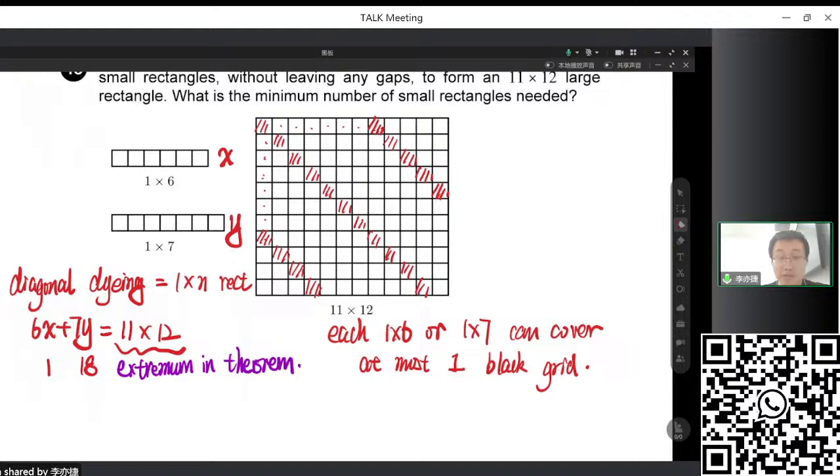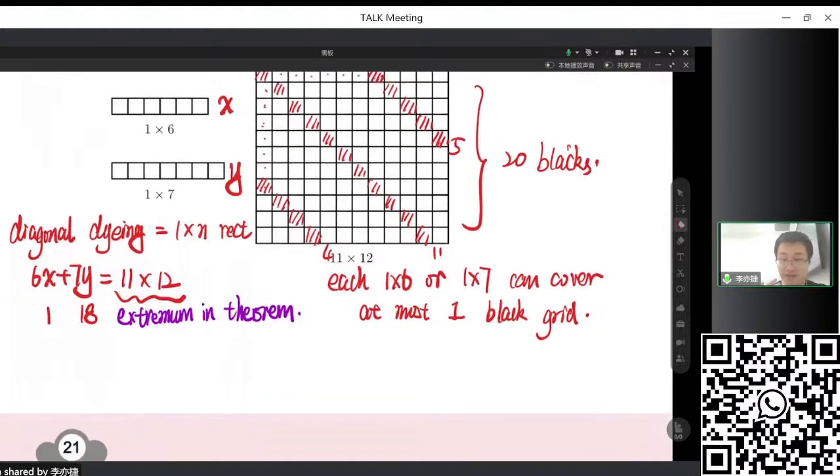You cannot use 1 times 6 or 1 times 7 to cover 2, because the distance is 7. So now the problem is how many black grids are here. We have 11, we have 5, we have 4. Totally, we have 20 black grids. And each 1 times 6 or 1 times 7 can only cover at most 1. So at least how many do we need? 20. So this 19 here is the extremum theorem.